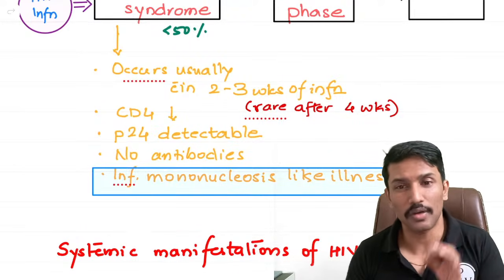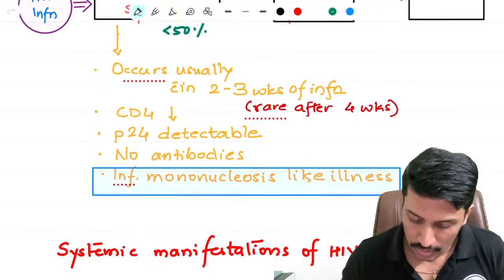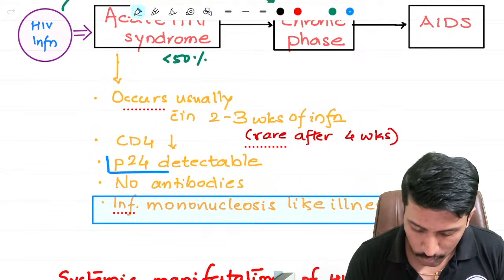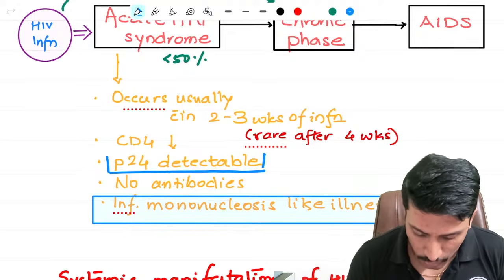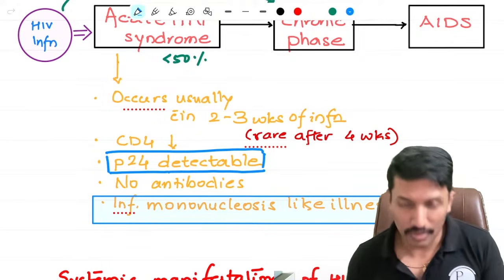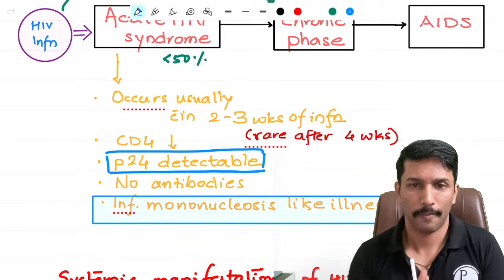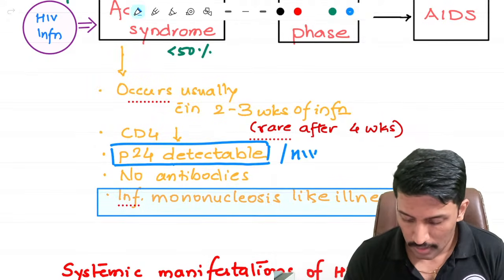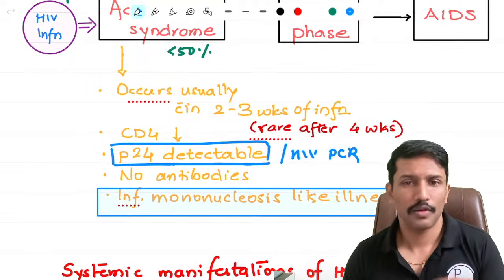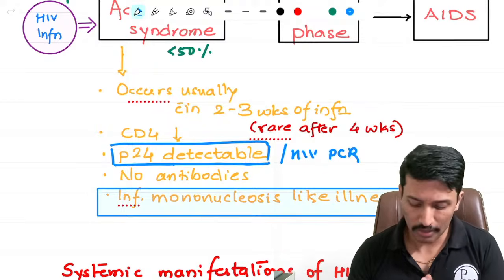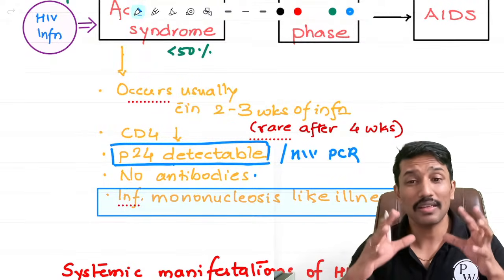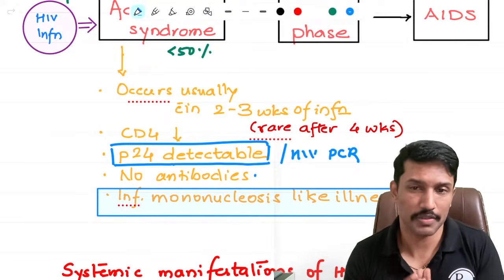So if I have to diagnose this in the acute phase, how can I diagnose? Only the P24 antigen of the HIV may be detectable during this period. Or you can also do the HIV PCR, which may be positive, but there will be no antibodies during this phase. And what are the clinical features of this acute HIV syndrome?